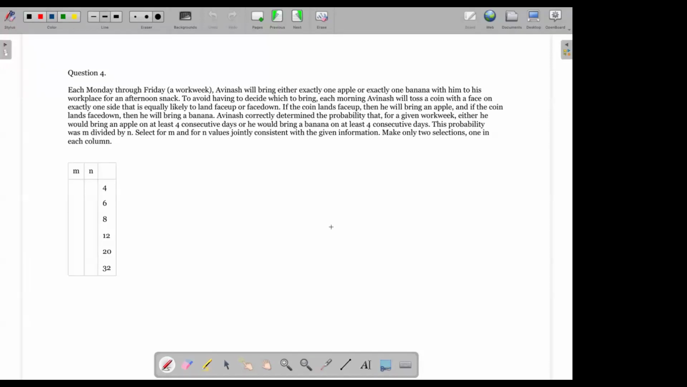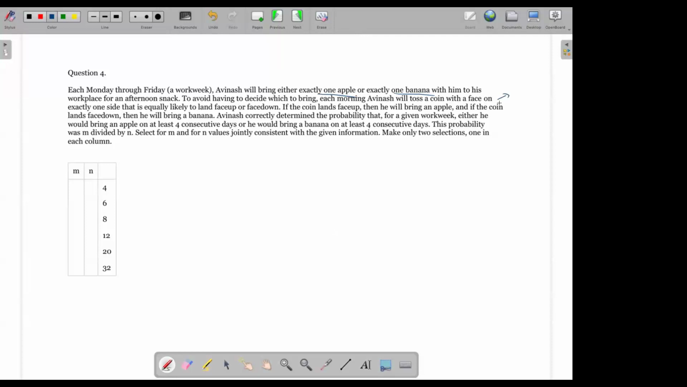So each Monday through Friday, a work week, there are 5 days, Avinash will bring either exactly one apple or exactly one banana with him to his workplace for an afternoon snack. So exactly one apple or exactly one banana. To avoid having to decide which to bring, each morning, Avinash will toss a coin with the face on exactly one side that is equally likely to land face up or face down.